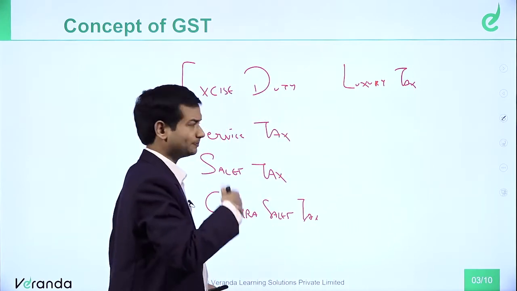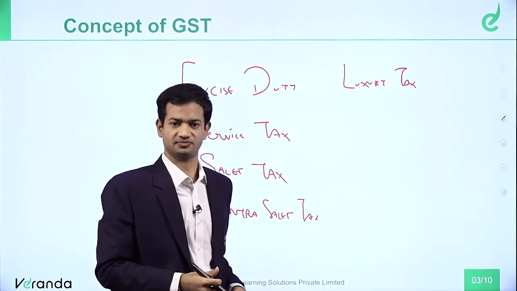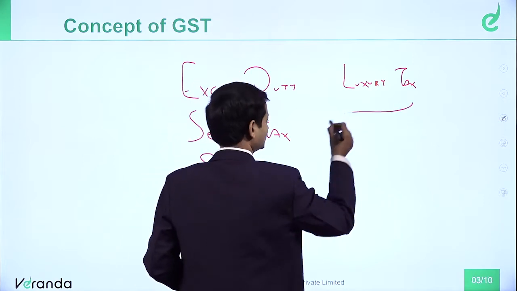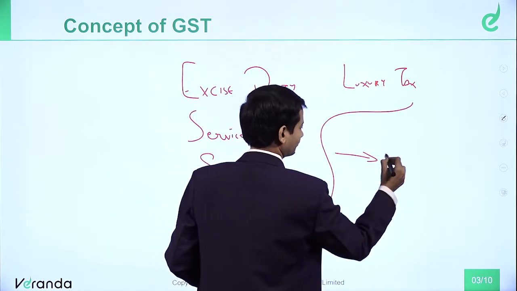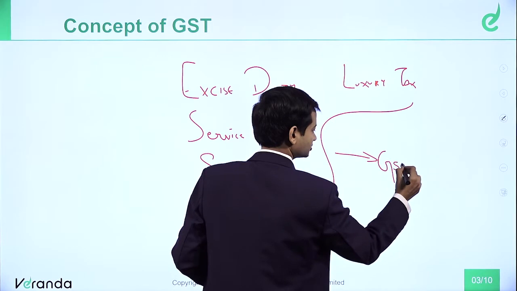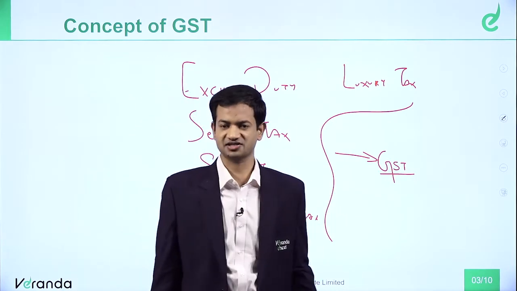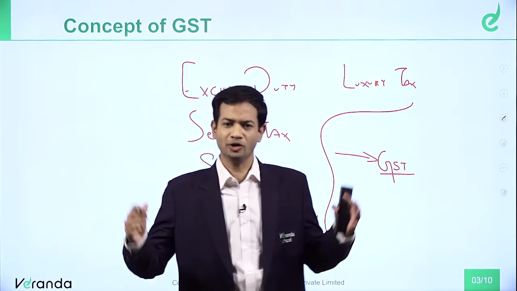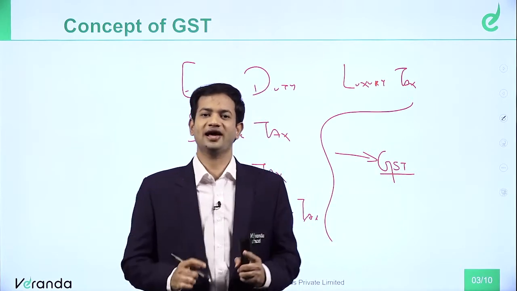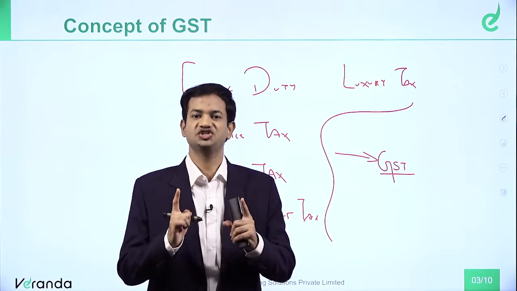Likewise, we had multiple taxes in the earlier regime. Now what has happened? All these taxes have got subsumed into one law, which is GST. All these multiple levies and multiple taxes in the previous regime have got subsumed into one single law called Goods and Service Tax, GST.